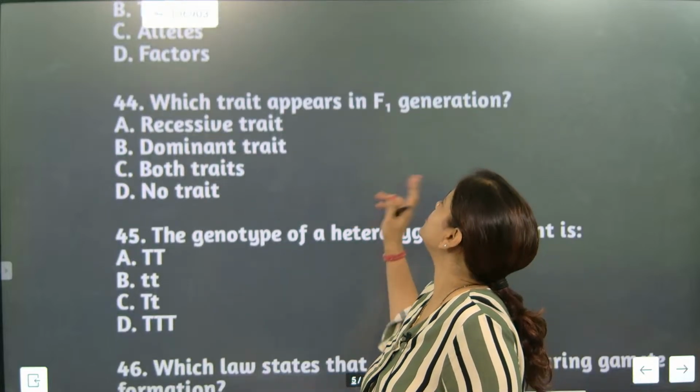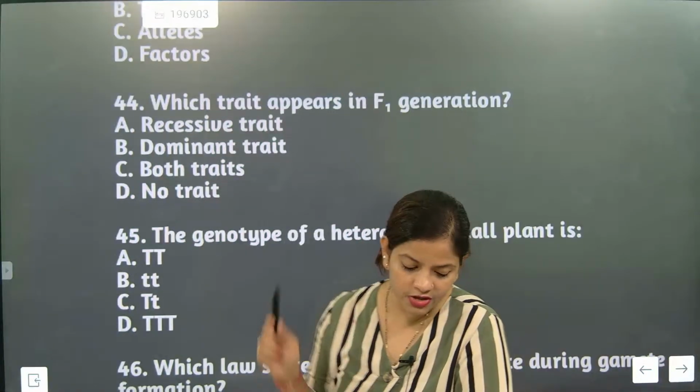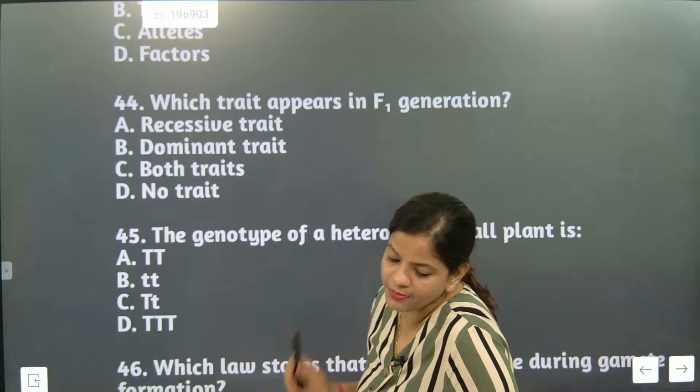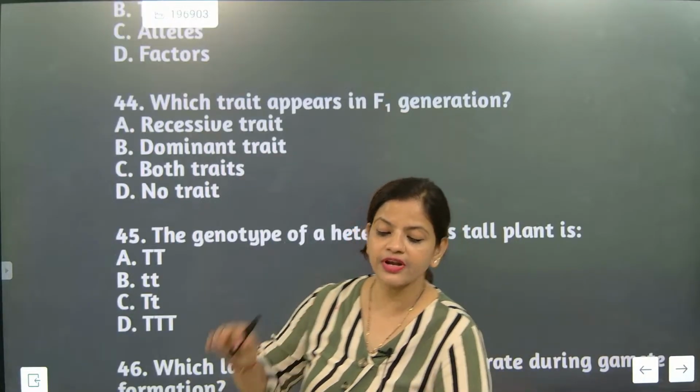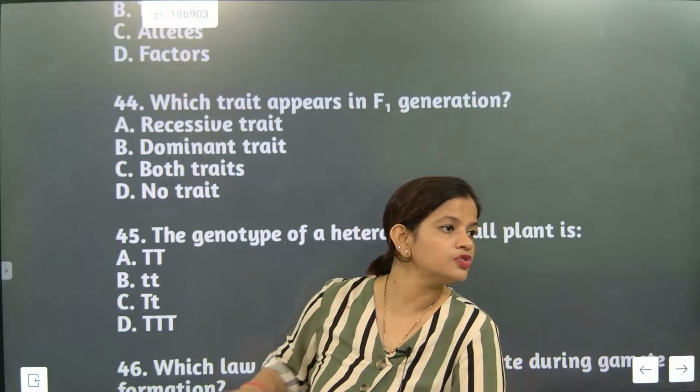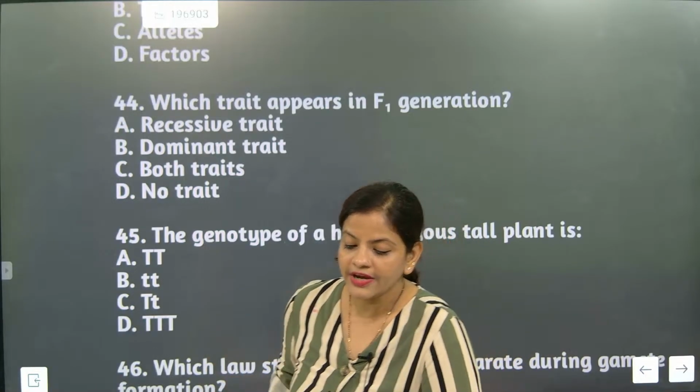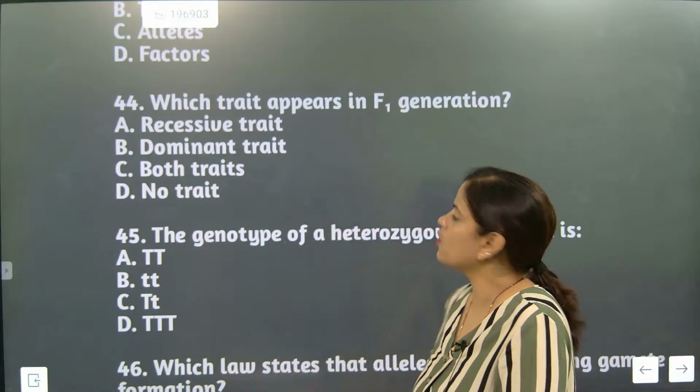Which trait appears in the F1 generation? Dominant. So question 44's answer is B, dominant. See, the F1 generation is pure, so it will always be dominant. We'll go for the next one.